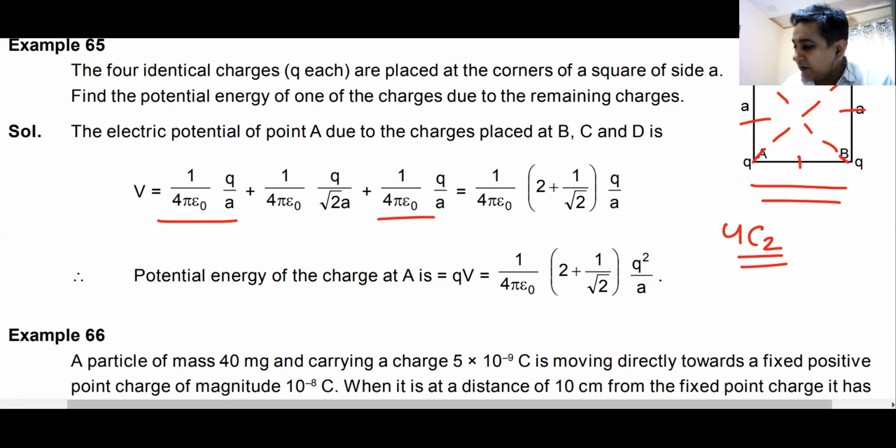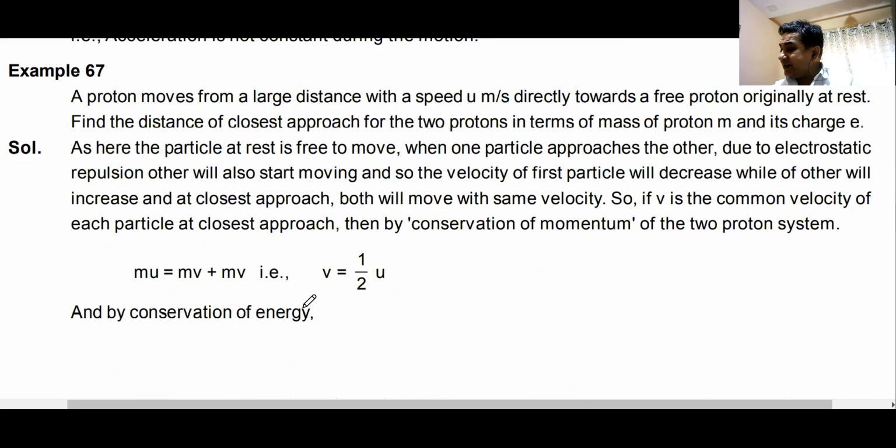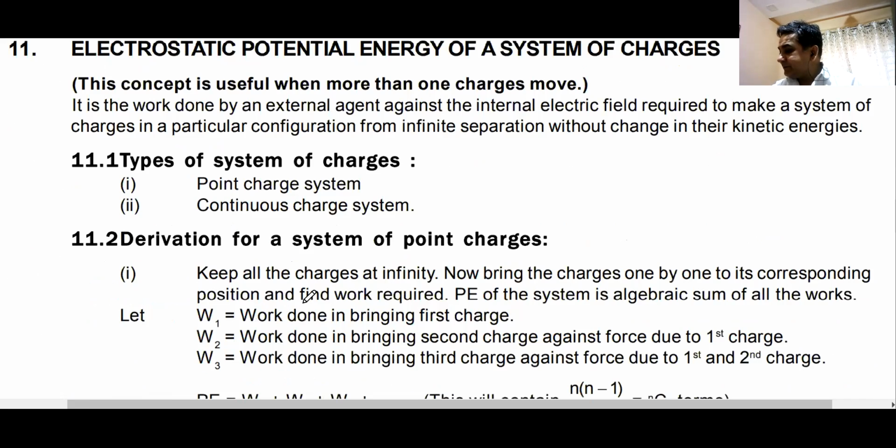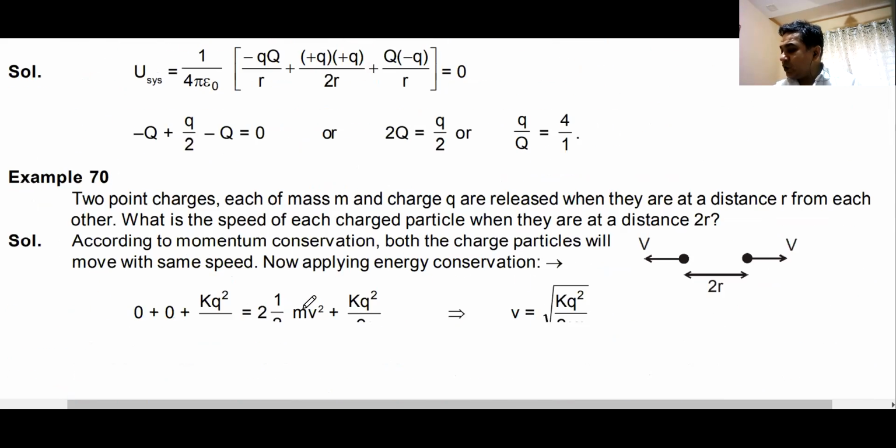Then you have to find the energy of all the pairs, add them, and find the total energy of the system in this way. So the energy of any system can be found out by finding the number of pairs. Do we understand this? Yes or no?